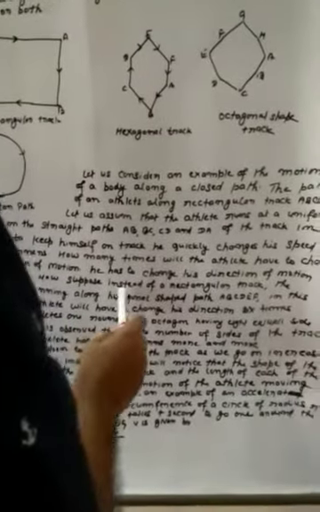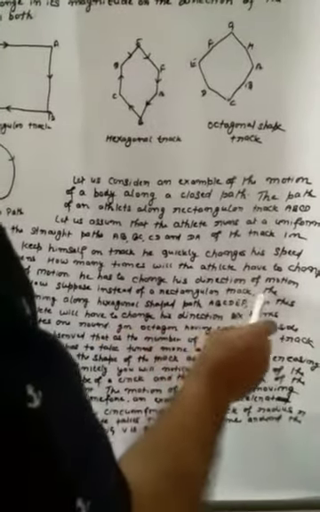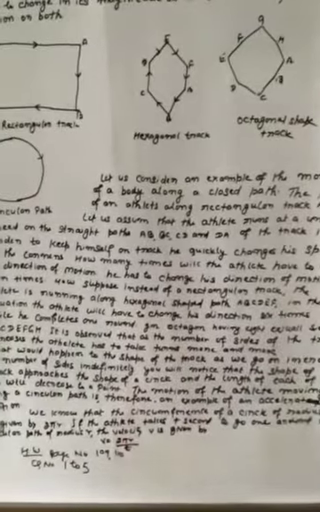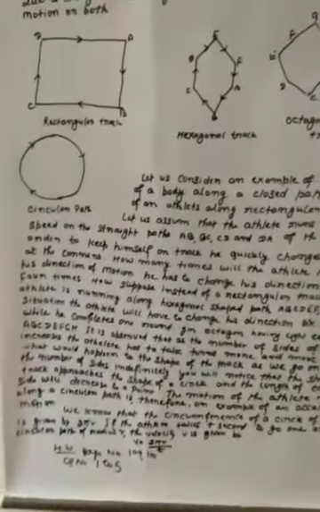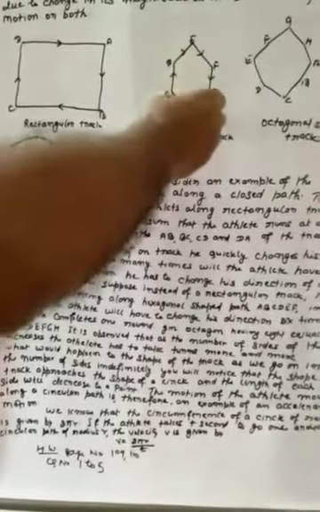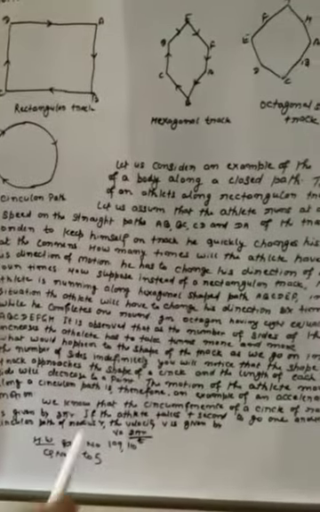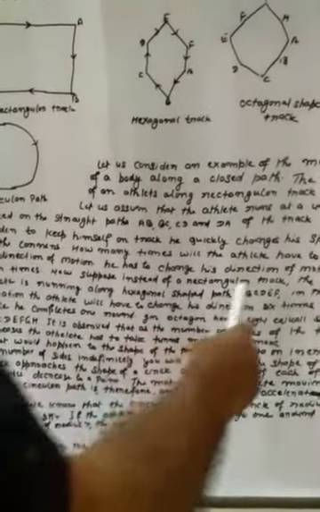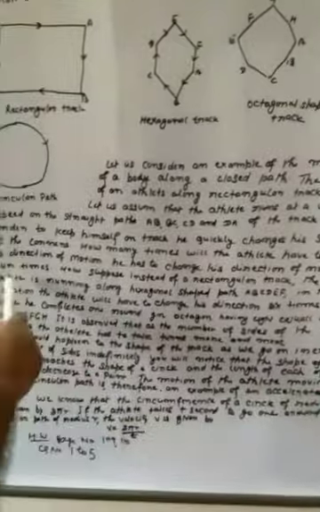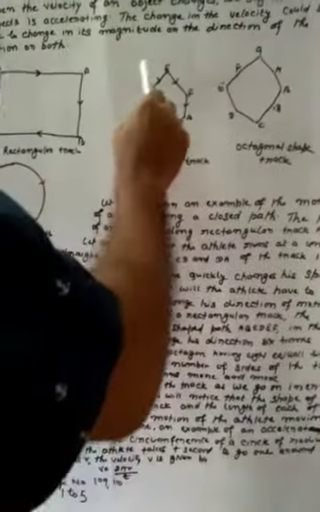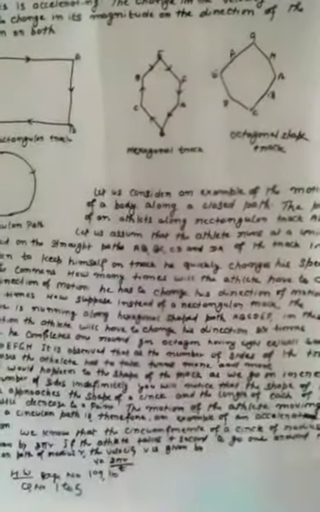Now, suppose instead of a rectangular track, the athlete is running along a hexagonal shape. This is the hexagonal shape, and it has 6 sides. The athlete is running along the hexagonal path A, B, C, D, E, F: A to B, B to C, C to D, D to E, and E to F.